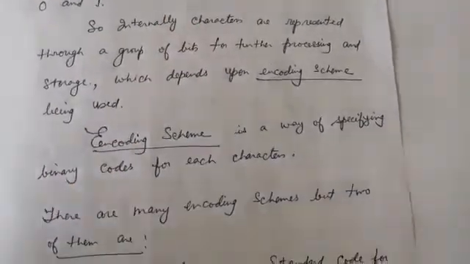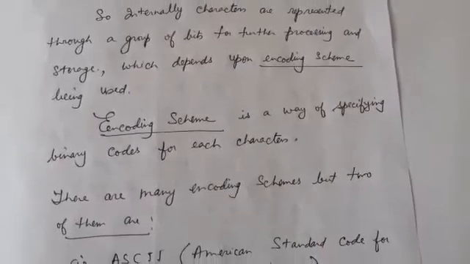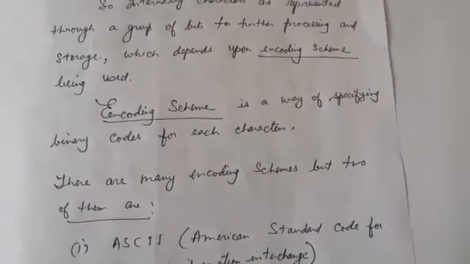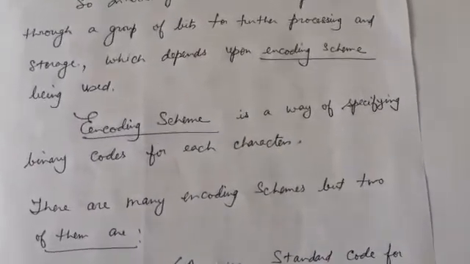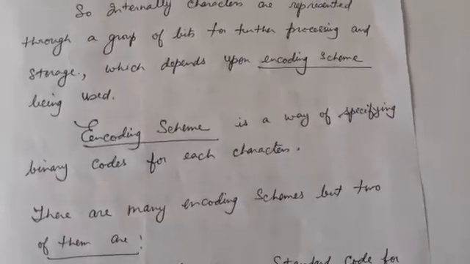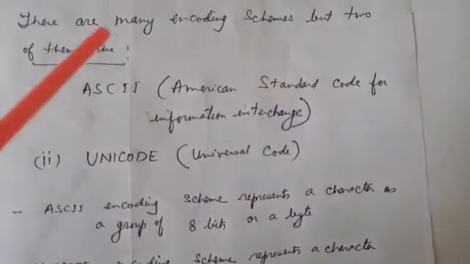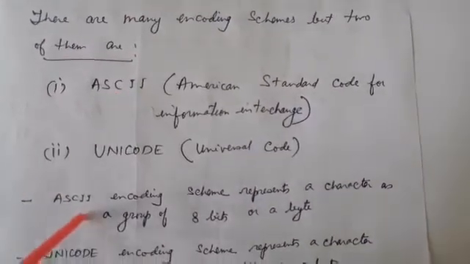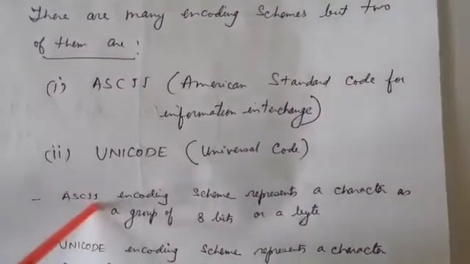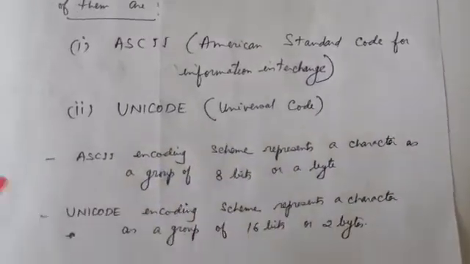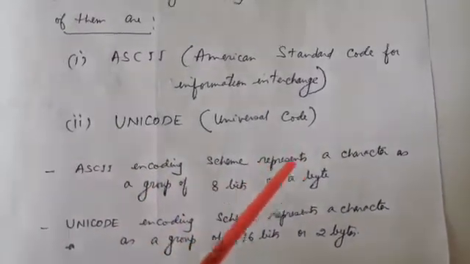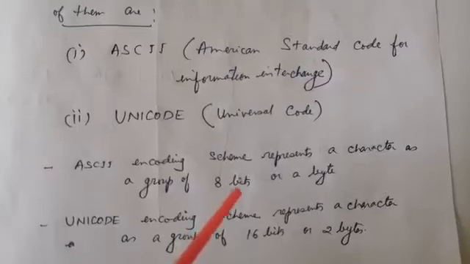Characters are represented inside the computer through a group of bits, which depends on the encoding scheme. As far as ASCII is concerned, it represents a character as a group of 8 bits, or a byte.